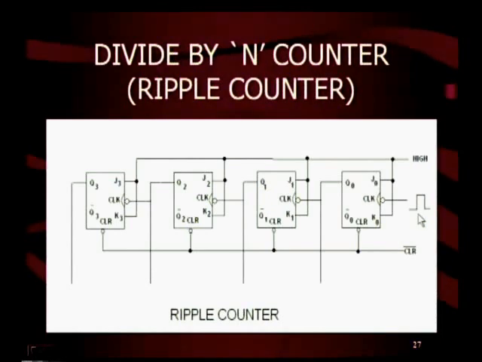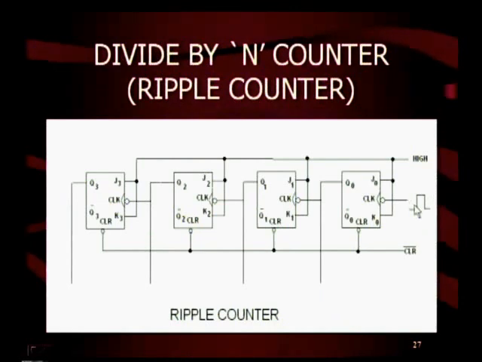Now, for the second clock pulse, once again flip-flop 0 toggles, and the output changes from 1 to 0. When Q0 changes from 1 to 0, it gives the trailing edge clock. Once the trailing edge clock is given to flip-flop 1, it will toggle. When flip-flop 1 toggles, its output changes from 0 to 1. Once the output changes from 0 to 1, it gives a leading edge clock to flip-flop 2. Therefore, flip-flop 2 does not respond. Similarly, flip-flop 3 also does not respond. The output is 0, 0, 1, 0.